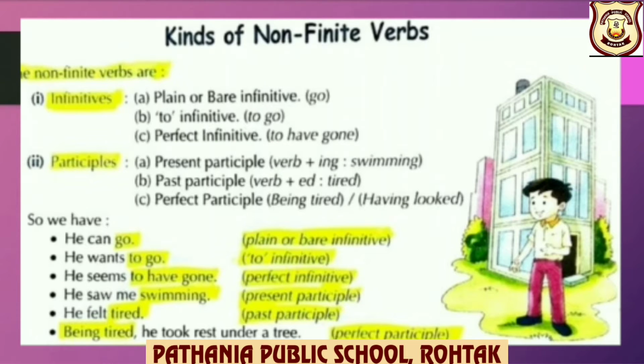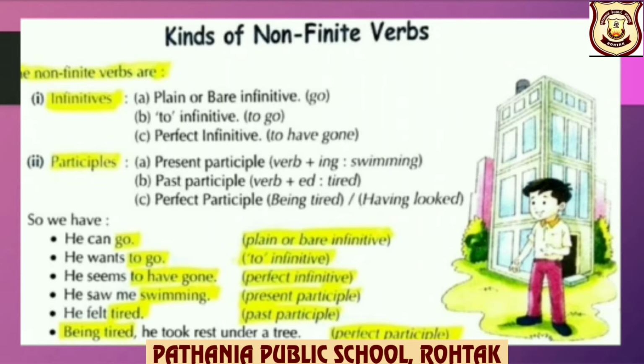So we have, he can go, plain or bare infinitive, that is base form of the verb. He wants to go, that is to plus base form of the verb. He seems to have gone, to have gone, perfect infinitive, that is to plus have plus past participle.